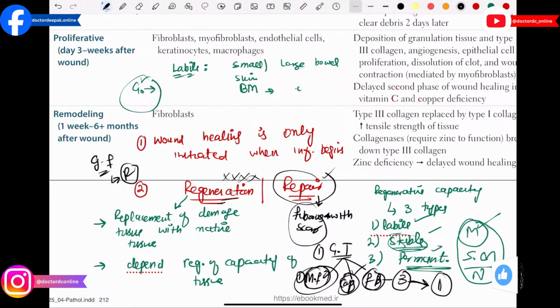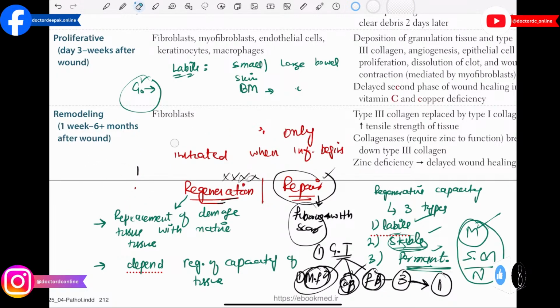Then we have the vascular endothelial growth factor. So this is also very important for angiogenesis. So let's take a quick review of this topic because these are the mediators. These mediators are very important. They can ask from you in the exam. So let me raise this first.